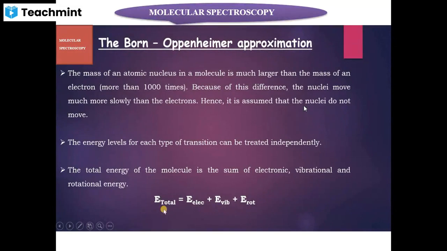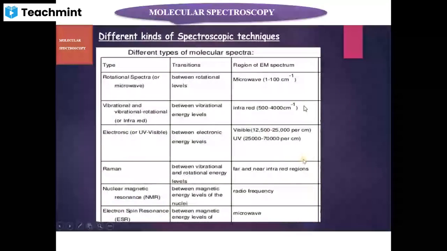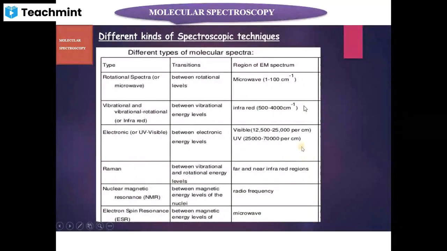That is, E total is equal to E electronic plus E vibrational plus E rotational. So this is the consequence of the Born-Oppenheimer approximation. Each energy level or the energy change in each level can be treated or calculated independently of the other energies. The table shows the different types of spectroscopic techniques that we are going to study in the later classes.